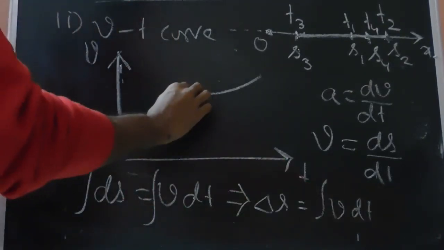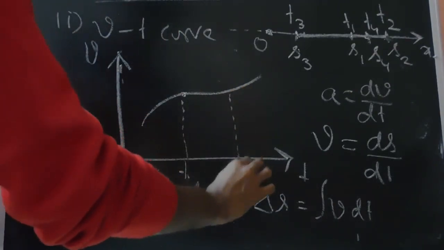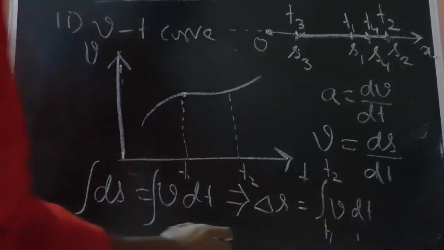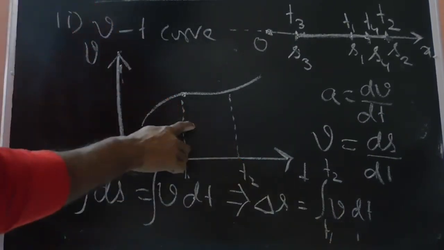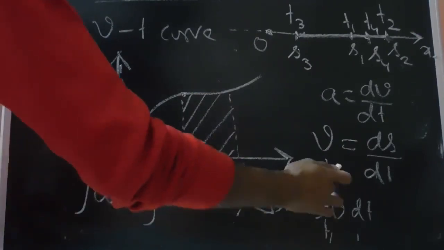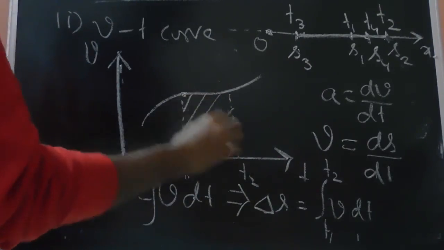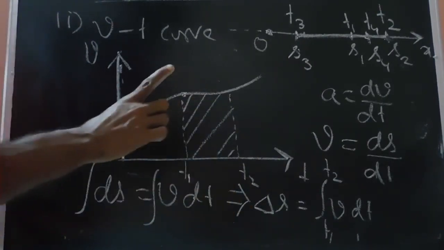So under a certain time instant, let's say from t1 to t2, if we integrate this curve from t1 to t2, that means we get the area under this curve. This integral represents the area under this curve. So the area under this curve gives us the change in displacement that has been taken by the particle from this point to this point.